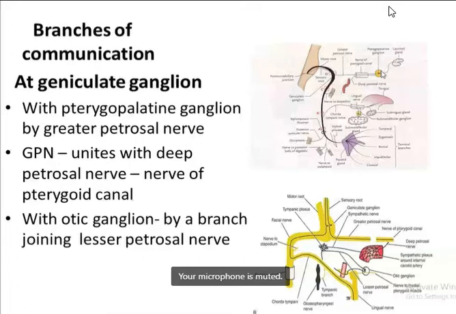Similarly, it also communicates with the otic ganglion. So here in this figure, this is the otic ganglion. It also has communication with the otic ganglion by a branch which joins the lesser petrosal nerve here. So this is the greater petrosal nerve here, and this is the lesser petrosal nerve. Through this lesser petrosal nerve, it communicates with the otic ganglion.